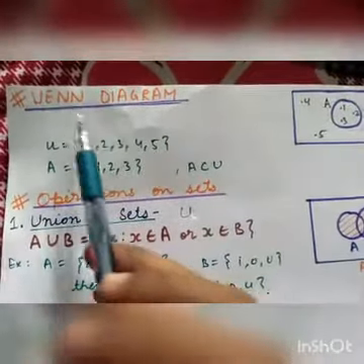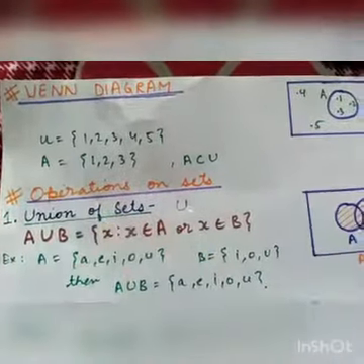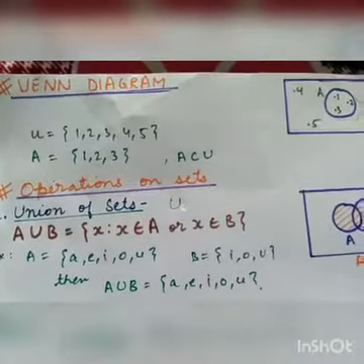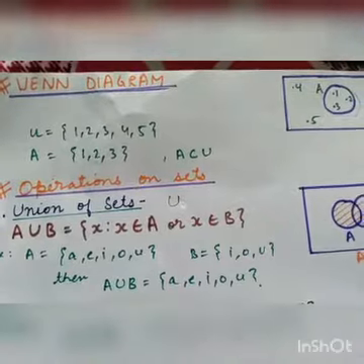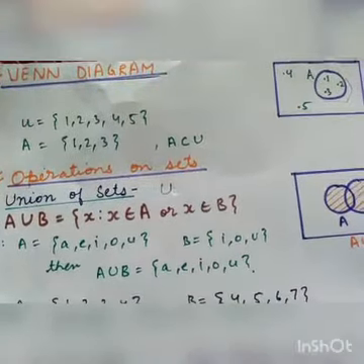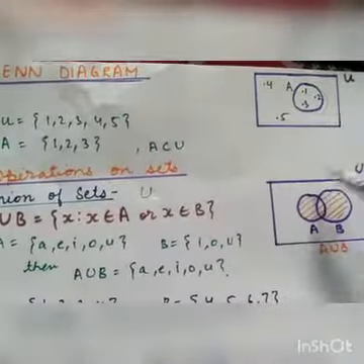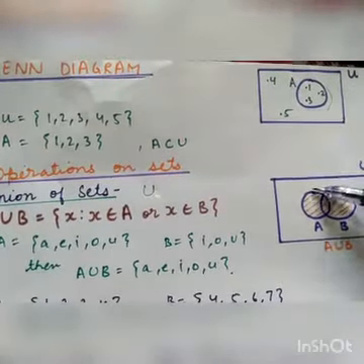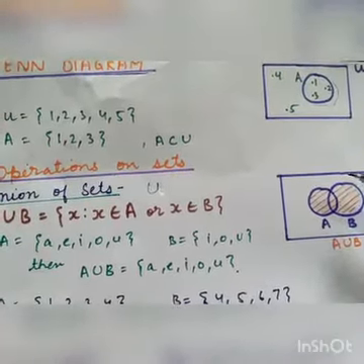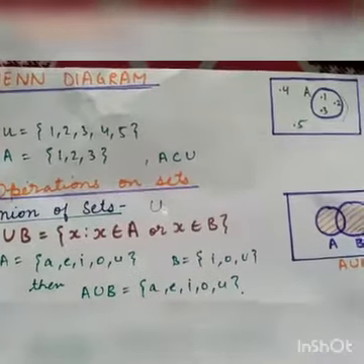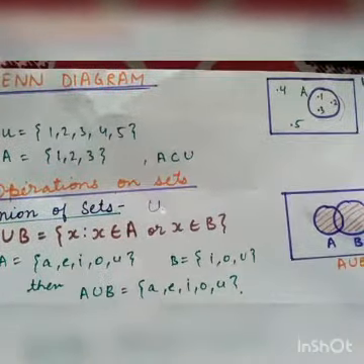Now we'll study about Venn diagrams. What are Venn diagrams? Most of the relationships between sets can be represented by means of diagrams, which are known as Venn diagrams. These are named after the English logician John Venn. And how do we make a Venn diagram?